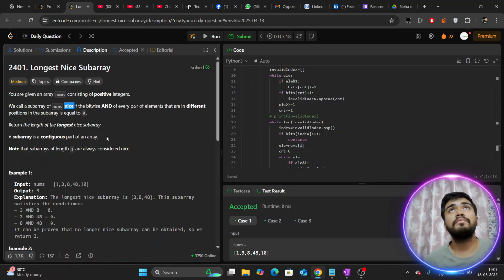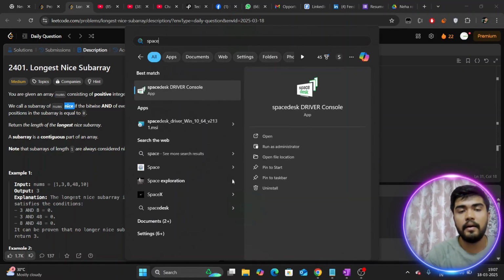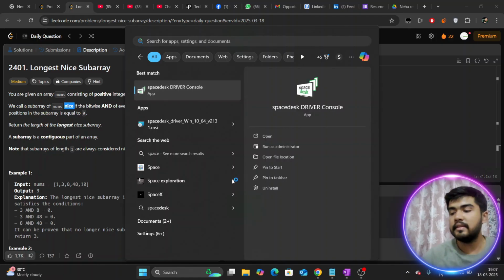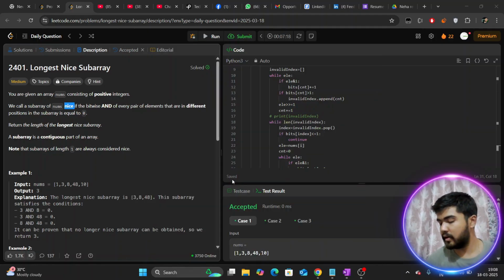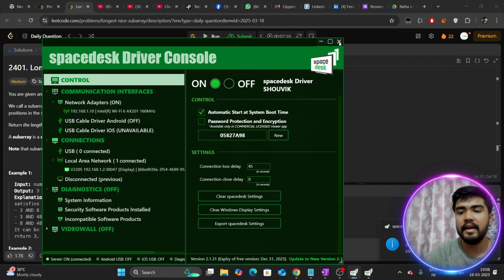Let me quickly write the truth table of bitwise AND, so that you guys can get the gist of that.